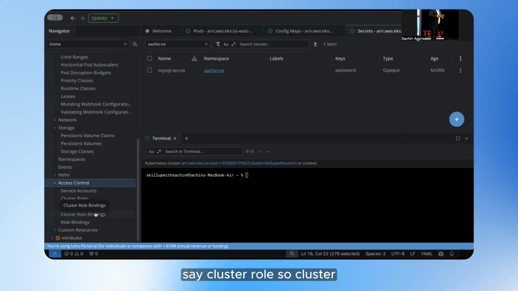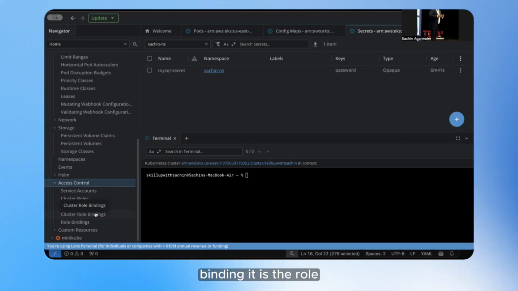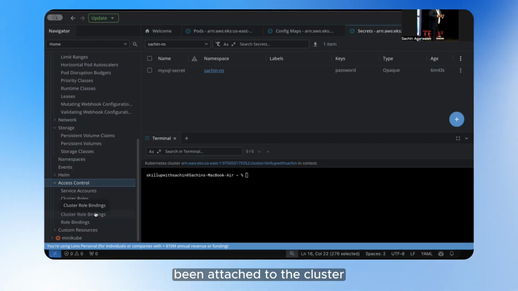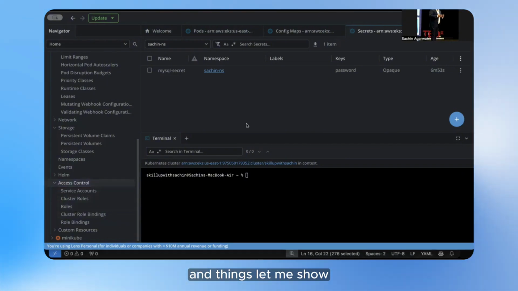Now, when I say cluster role, it is basically at the cluster level. Cluster role binding is the binding attached to the cluster role we have created. What's the difference? We'll see. When I say role and role binding, that means it is at the namespace and pod level.